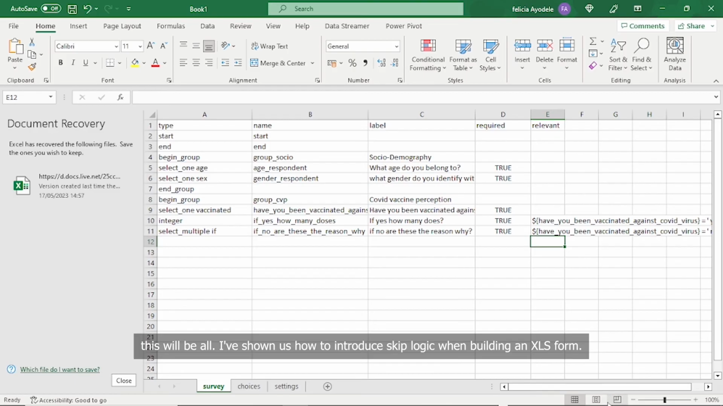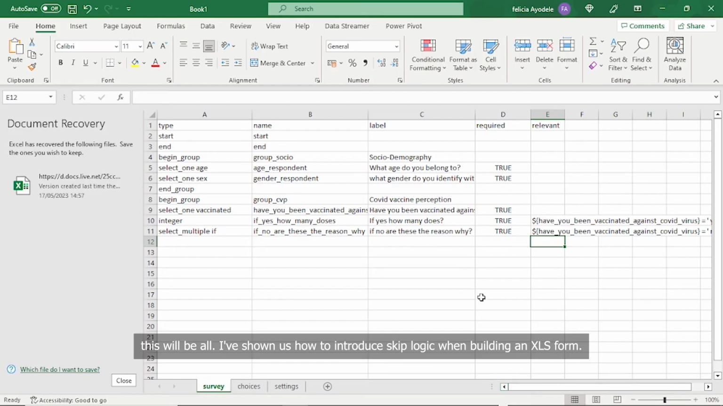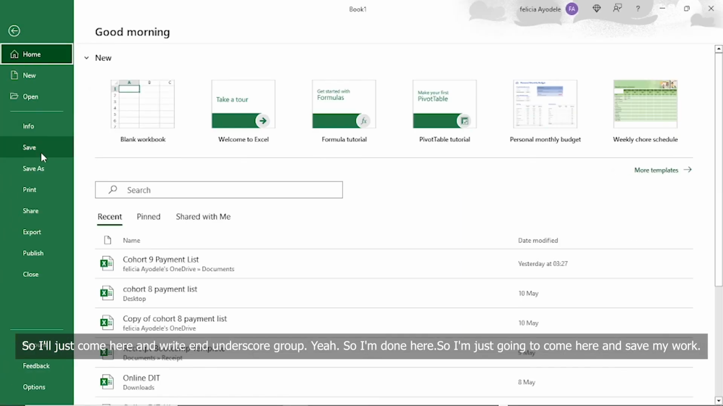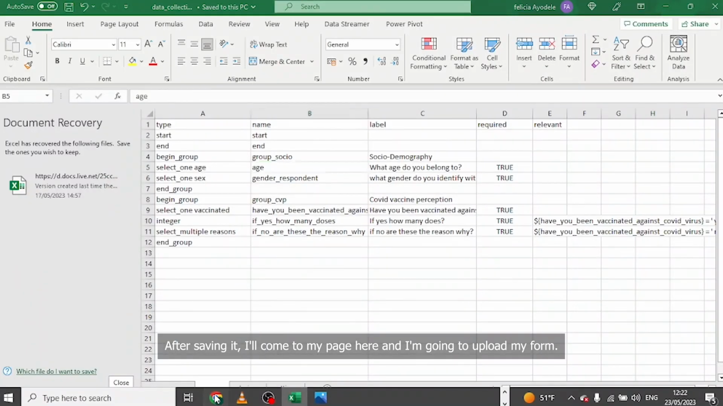I've shown us how to introduce skip logic when building an XLS form, and I've also shown us how to create a group and how to come up with multiple or single choices. So I'll just come here and write end_group. So I'm done here. So I'm just going to come here and save my work.